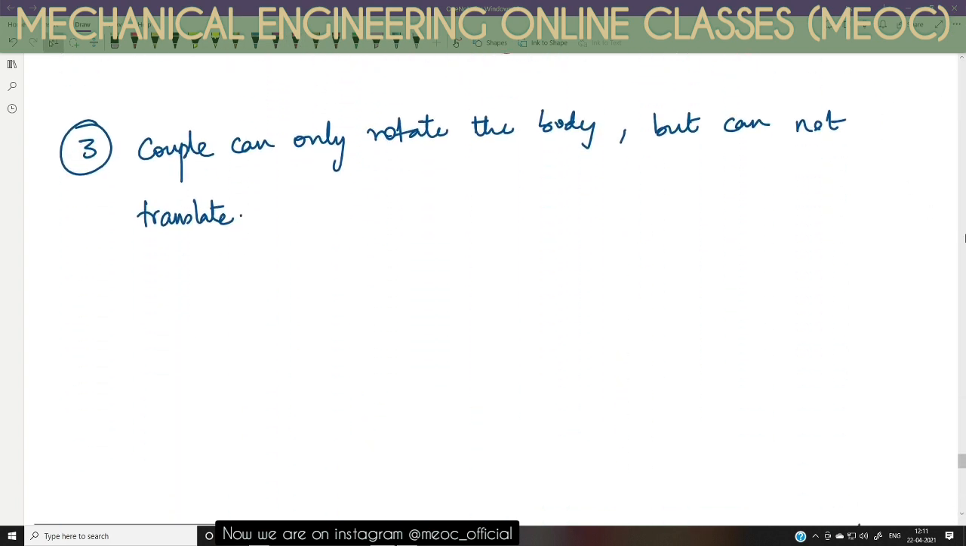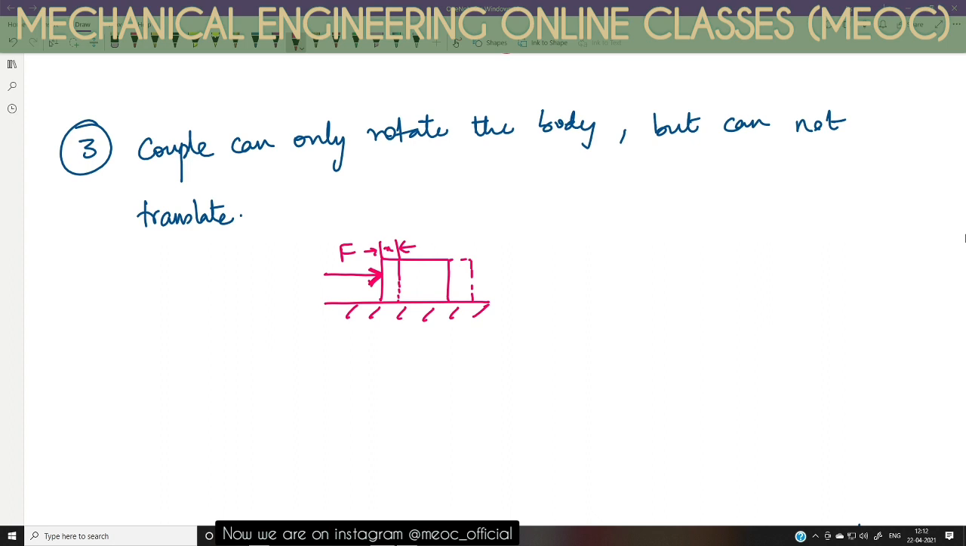Then the third point is a couple is capable of rotating the body, it is not capable of translating the body. Translating the body means, for example, the push and pull things that we have discussed before. Suppose a book is placed on a table, and I am giving a force F here. If there is a resultant because of this F, and the object is moving rightward, then after some time t, this object is translated by a distance, say x.